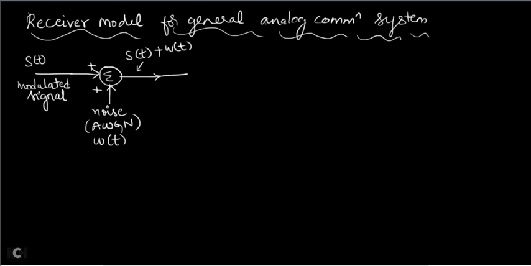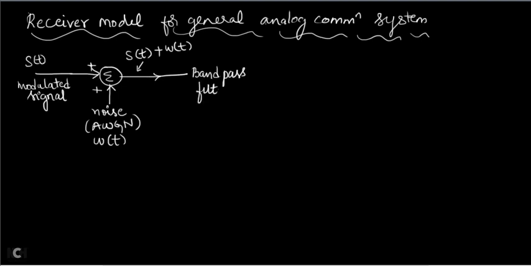Whatever signal you have modulated and transmitted is added with the noise in the channel, and that channel is shown like a summation. Actually, there won't be any summation in the channel, but because of the effect, how the noise will get added into the signal, I am approximately writing it as an adder. Now that noisy corrupted modulated signal will be sent to a band pass filter.